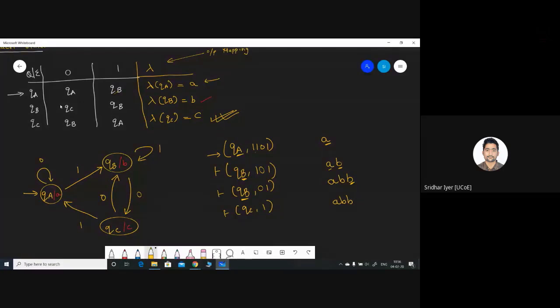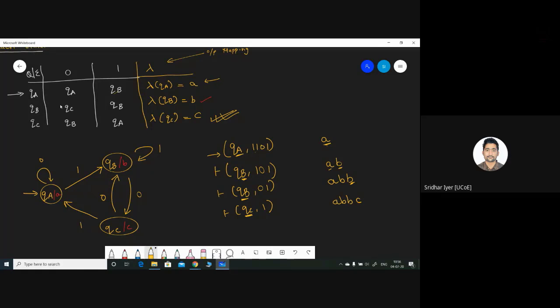Ayush, you are making mistakes. See, for each row, we are assigning the corresponding output of that particular state over here. We are assigning QC's output. QC is having output as C. So that's why I have appended that output as C. Similarly, we are starting with QA. So what is the output of QA? It is small a. So I'm writing it like this.